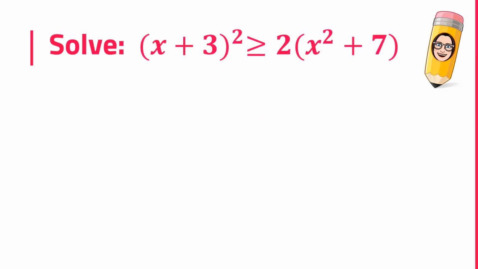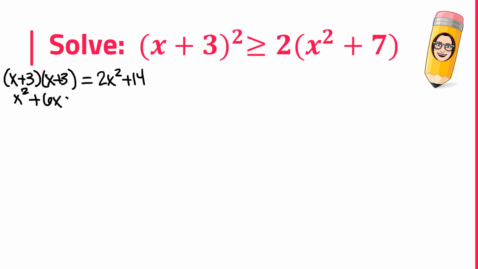All right, let's try one more. We got a lot going on here. First, we want to start with the basic Algebra 1 level stuff. I see that I have x plus 3 twice, so I'm just going to write it out. I have equals temporarily, and then I'm going to distribute that 2 right away. See what I did there? And then I'm going to FOIL out that left side. You cannot distribute the square.